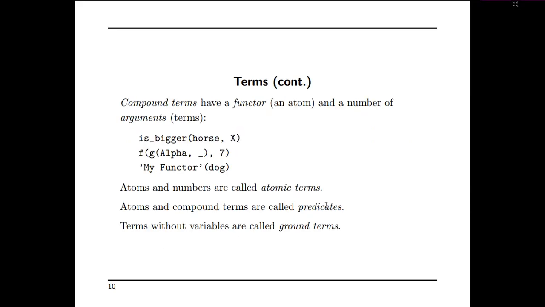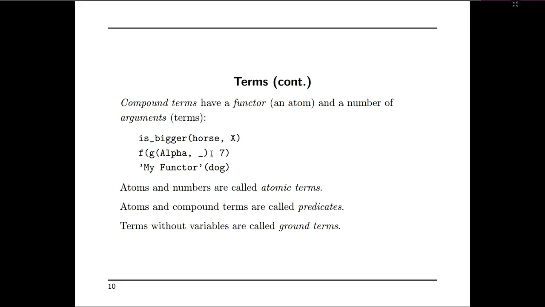Other sort of terms are compound terms. Compound terms have a functor, which is an atom, and a number of arguments which are themselves terms. Here is_bigger(horse, X), f(g(alpha, _, 7), my_functor(dog)) are examples of compound terms.